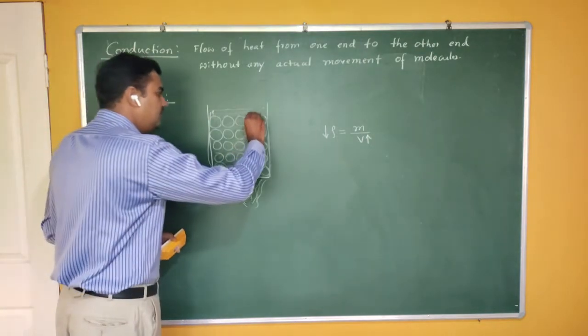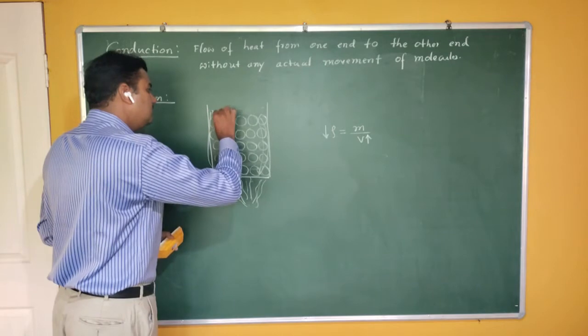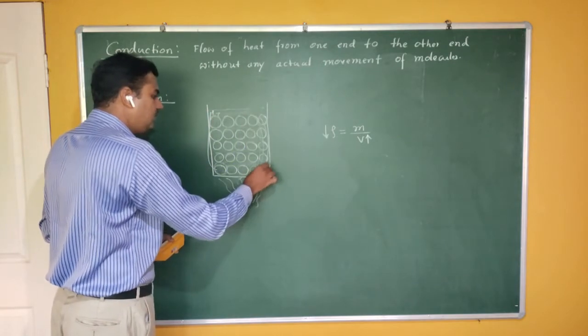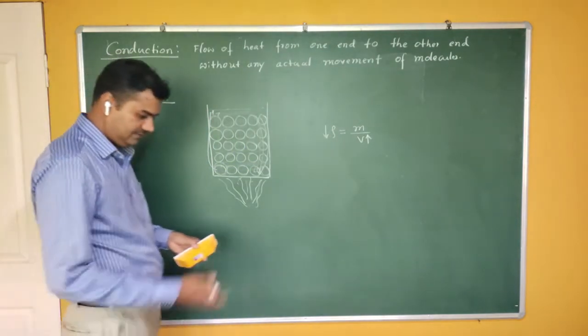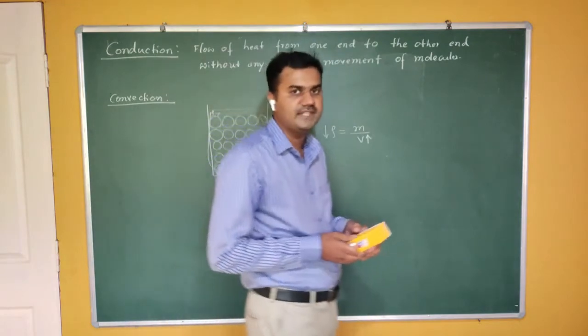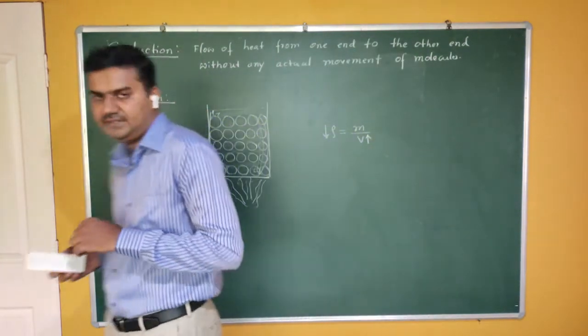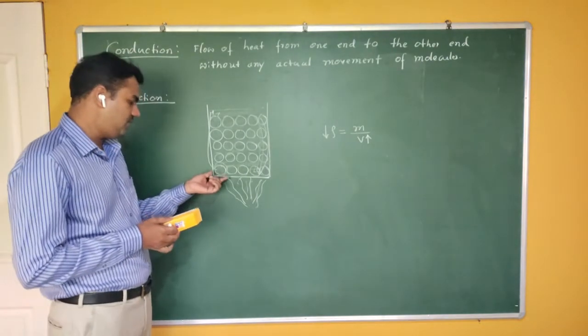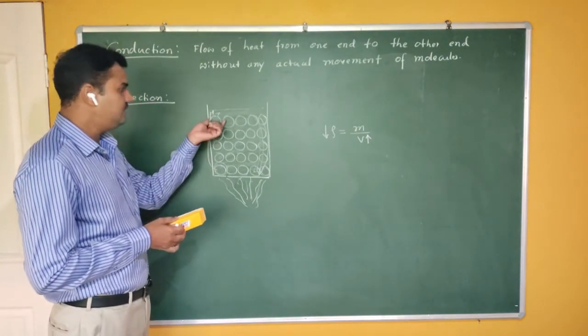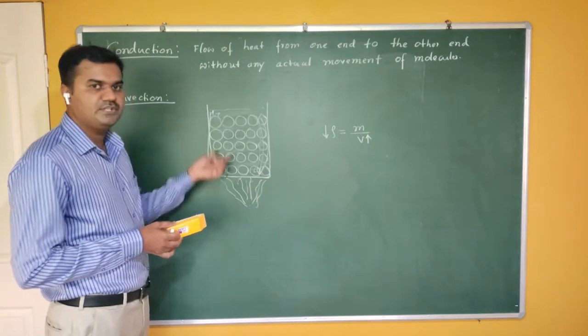Okay, so this movement, this phenomenon, this cycle continues as long as all the molecules get heated. Again here you can see that the heat has been transferred from this end to this end. So again there is a transformation of heat.